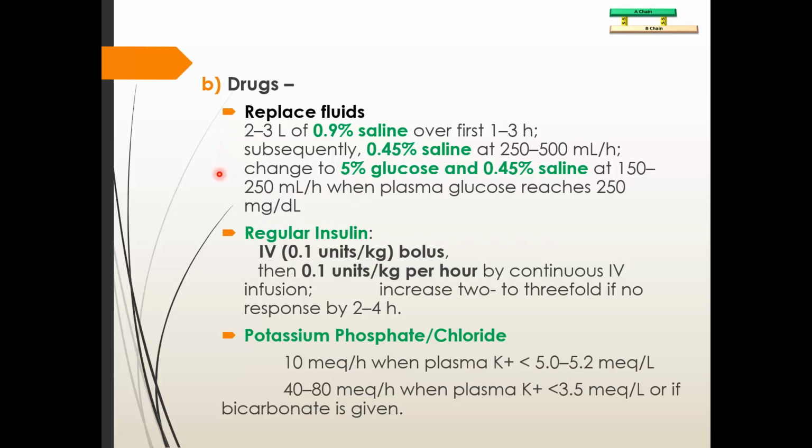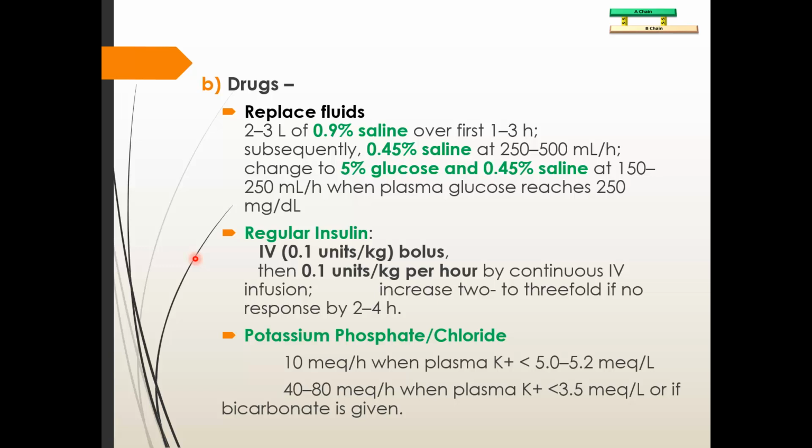And when with the insulin therapy you reach the target of 200 to 250 milligram per dl, you need to add 5% glucose with the half normal saline that you are giving. So you need to give some amount of glucose also in the latter part of treatment to stabilize the glucose level. Now regular insulin, at 100 unit per ml concentration, you can give intravenous. This is the only intravenous preparation you can give.